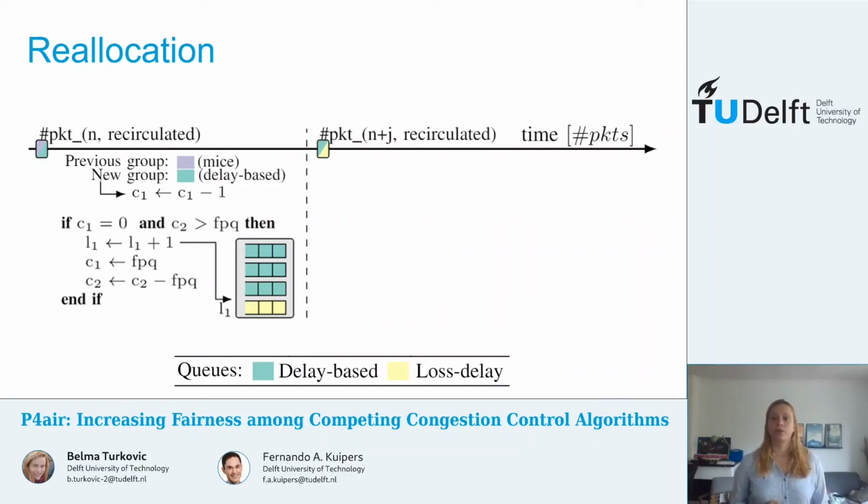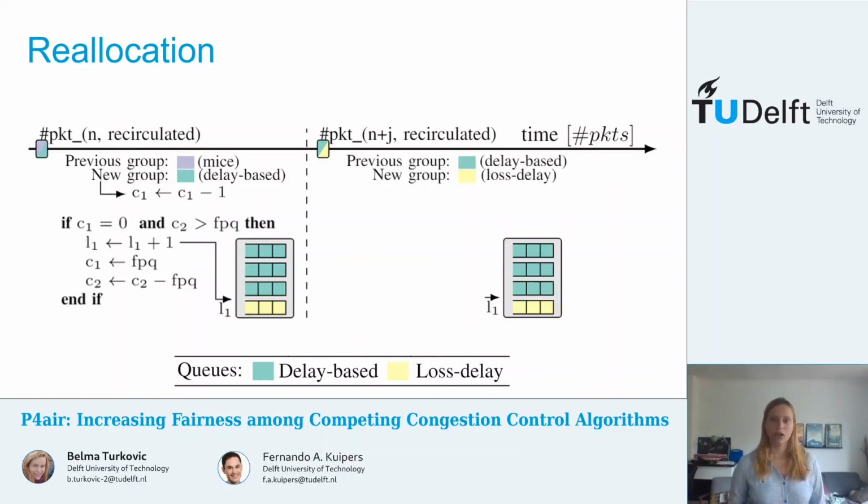If at some point in time another packet is received, in this case a delay-based flow that is being reclassified as a loss delay flow, again we are trying to determine if parameter L1 needs to be updated. Same as before, we update the counters associated with these groups.